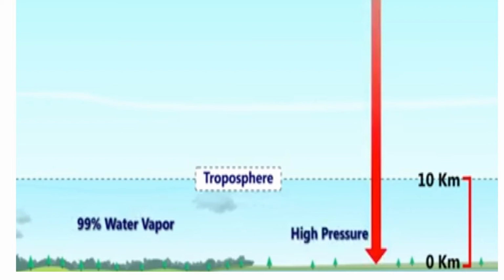Why? Because it is closest to the Earth's surface, which I have already told you, and it receives the heat reflected by it. The temperature in this layer decreases with the increase in altitude. Clouds also form in this layer, and when they condense, they bring rainfall or snowfall on the Earth.